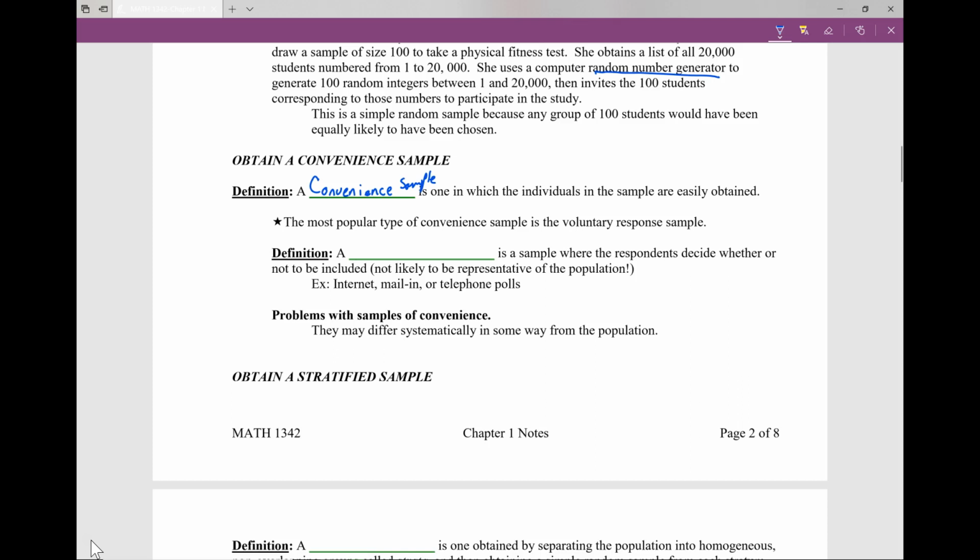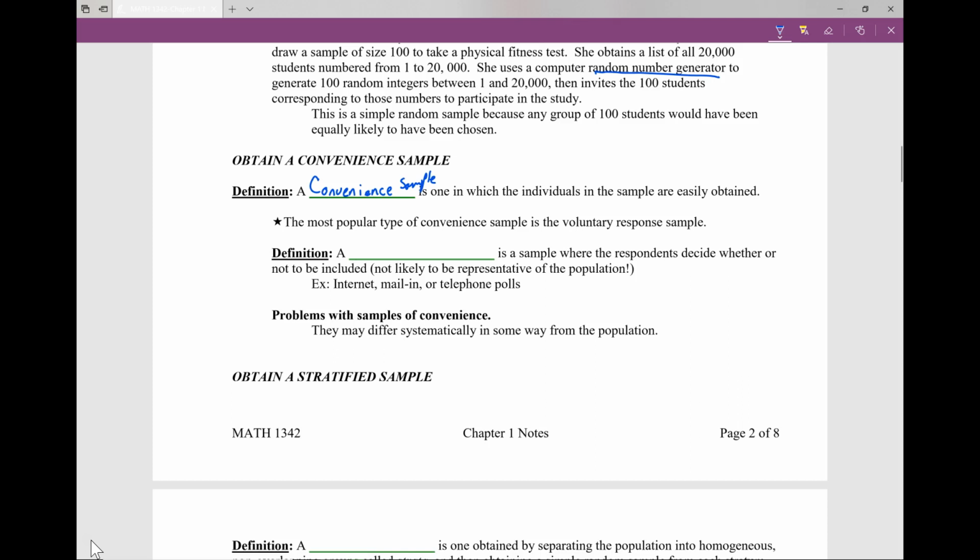This is the most popular type of sample for voluntary response samples, okay? A convenience sample is, say we want to look at the entire population of the college. Well, instead of getting the names for everybody, we just go into a classroom and select those people. That's a convenience sample. It's those people that are next to us.